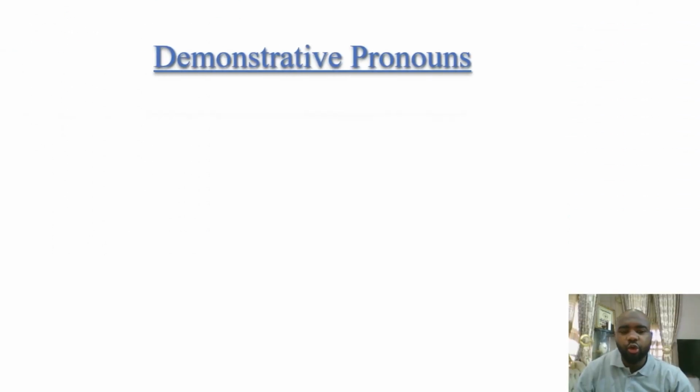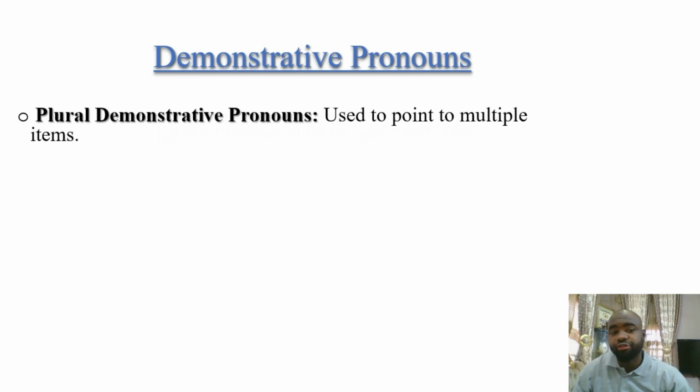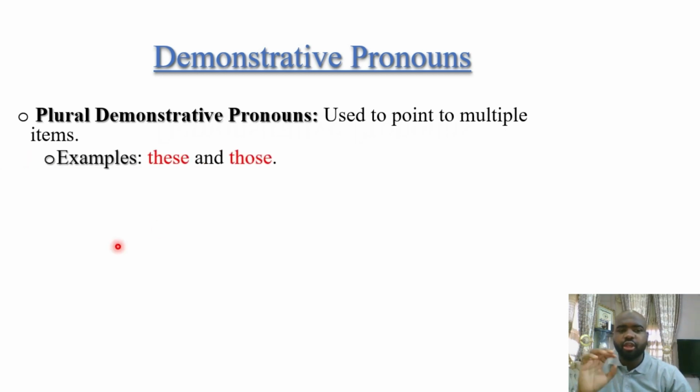Then we also have the plural demonstrative pronouns. They are used to point out multiple items, many items, like what? These and those. The singular form of these is this, the one we just explained, and the singular form of those is that. Now, these refers to many things close to you, and those to many things beyond your reach.